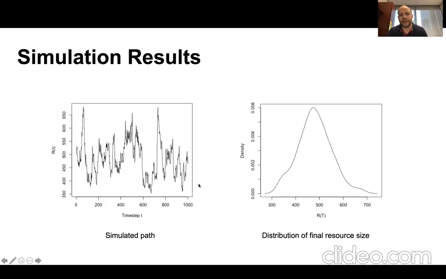What that means is that if at that point in time the resource was not observed perfectly by a number of players, then there could be depletion of the resource, even though people were behaving in a fairly sustainable way. Finally, you can also see across a number of runs the distribution of the final resource size. We've run it for, let's say, 1,000 days with those parameters, and for every run we look at the value of the resource at time 1,000, and we can see that it can be very different. Obviously, it's centered around the initial starting point because we've made sustainable choices, but at the same time, what we call basic sustainability can lead to resource depletion if we do not include those dimensions.